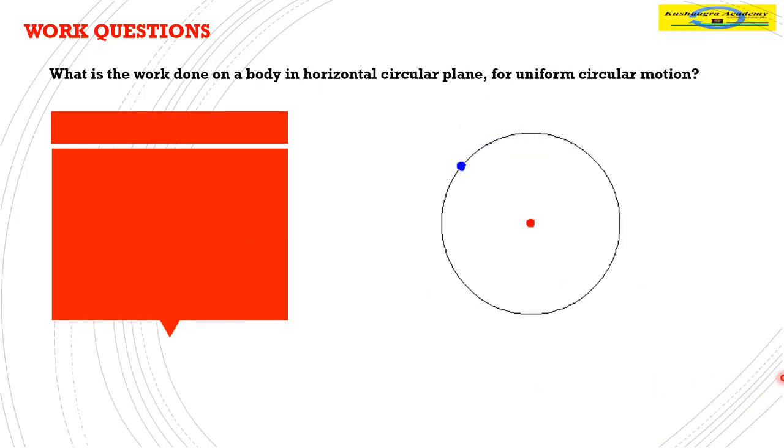Now suppose a body is moving in a circular motion due to gravity. The scenario can be that the sun is in the center and the earth is revolving around the sun. If I ask what is the work done by the sun to make the earth move? For this we'll have to consider a scenario. Suppose the earth is here at this point.